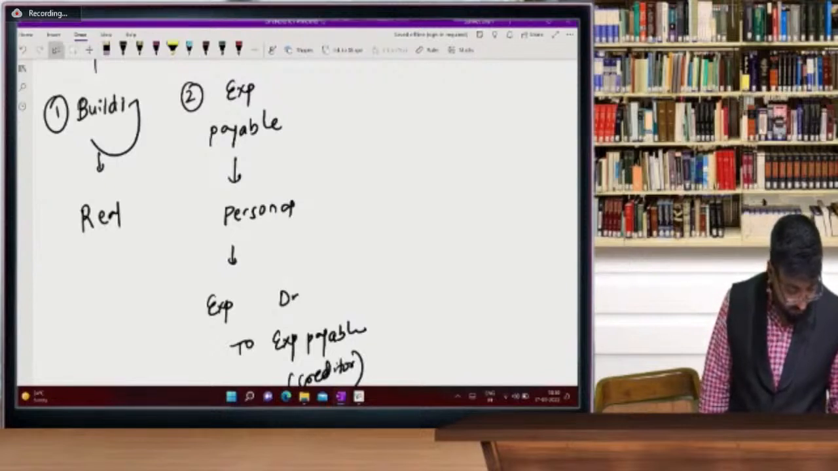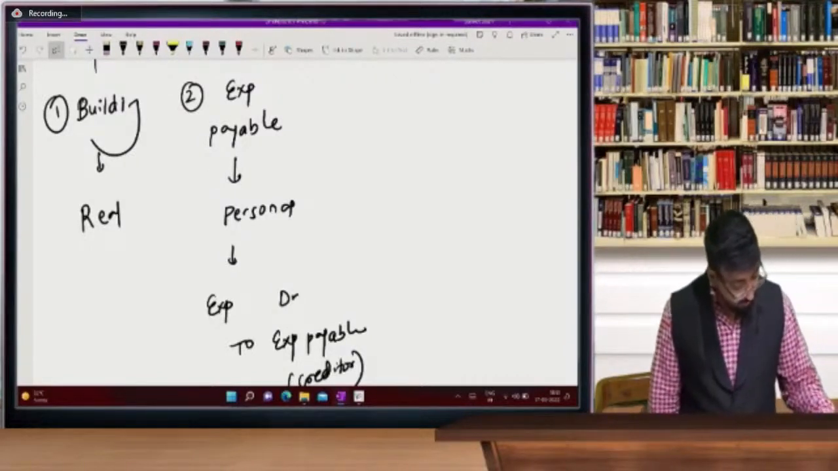So who answered very fast for the second? Number two. Building is a real account. Yes, building is a real account. And Eastern is also there, sir. Eastern is there, isn't it, Nikita? When did I say Eastern is not there?